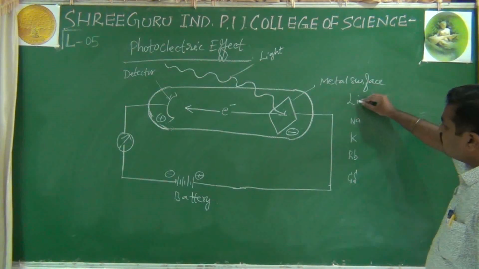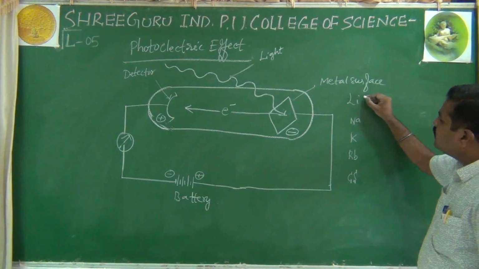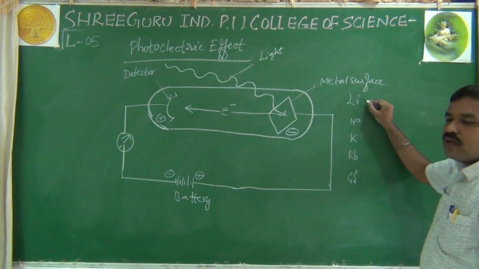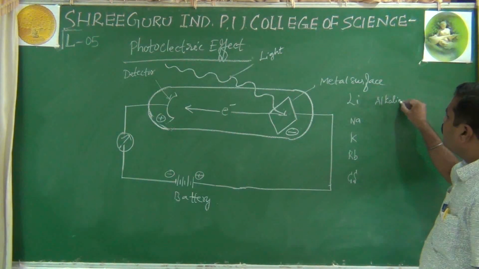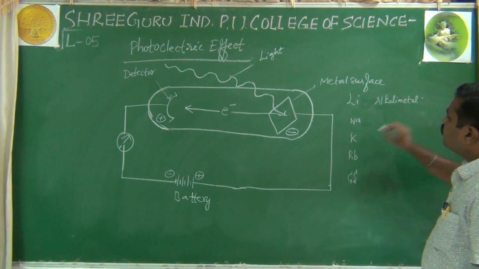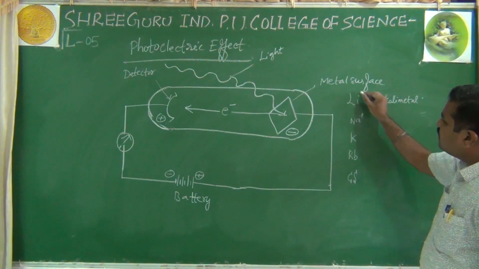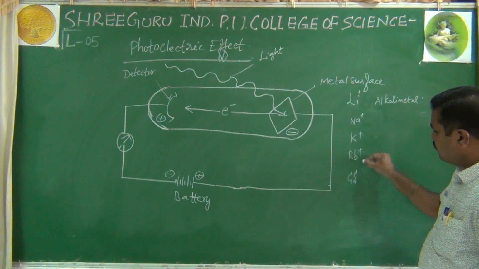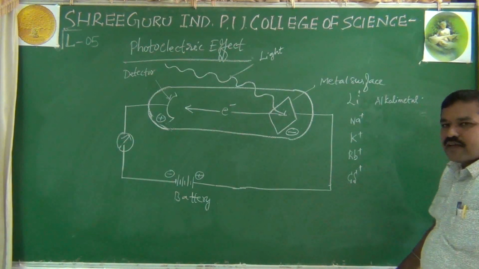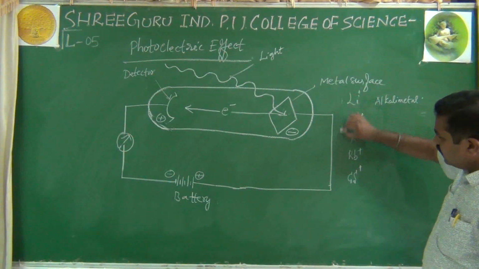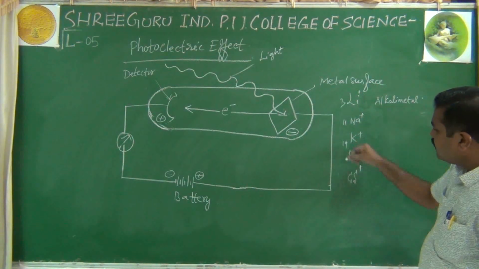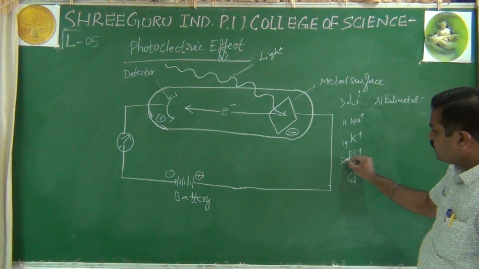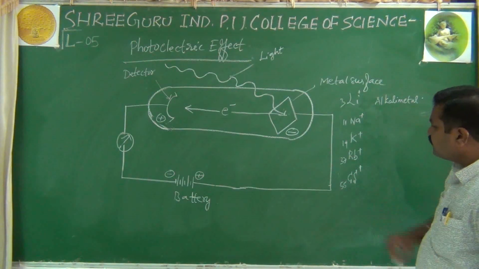ನೋಡಿ ಏನಂತಾರೆ ಫಸ್ಟ್ ಗ್ರೂಪ್ ಆಫ್ ದಿ periodic table, ಏನಂತಾರೆ alkali metals ಅಂತಾರೆ. These are called what? Alkali metals. ನೋಡಿ Li plus, Na plus, K plus, Rb plus, Cs plus. ಅಂದ್ರೆ ಡೌನ್ ದ ಗ್ರೂಪ್ ಕೆಳಗಡೆ ಹೋದಂಗೆ ನೋಡಿ ಅಟಾಮಿಕ್ ನಂಬರ್ 3, 11, 19, then 37 and 55.